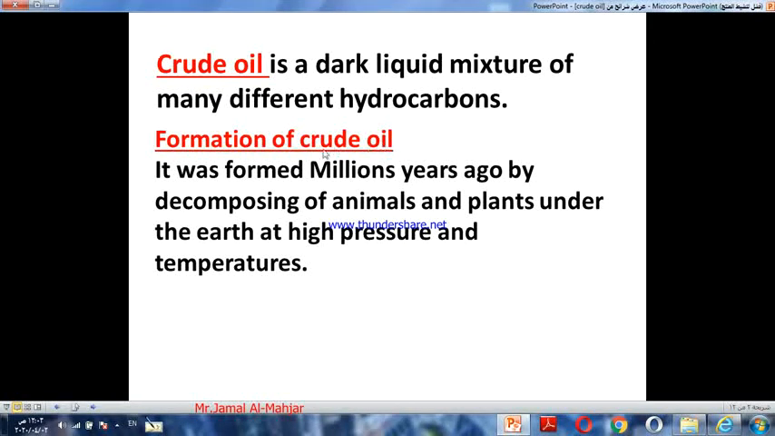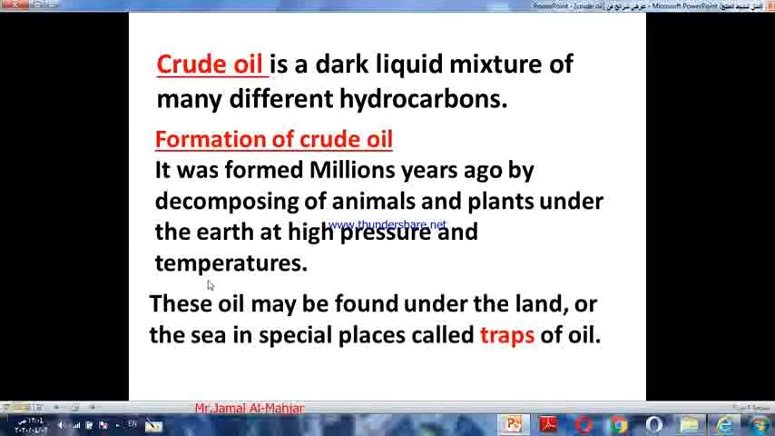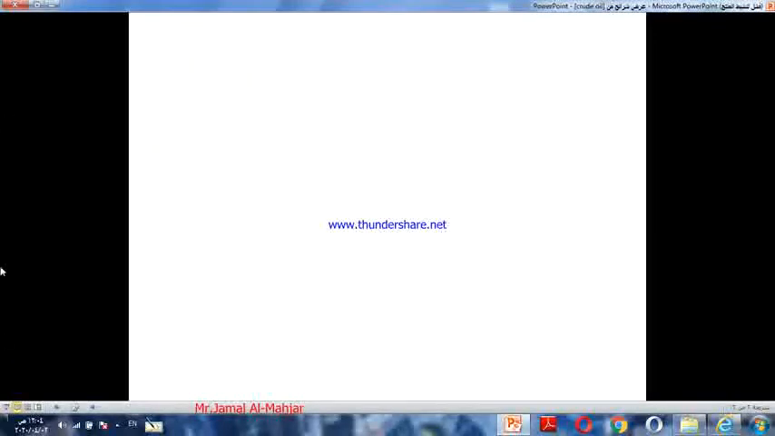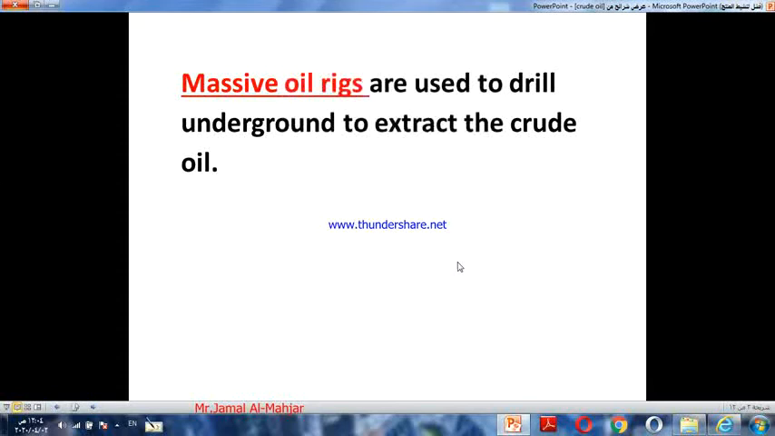Now, the formation of crude oil. It was formed millions of years ago by the decomposition of animals and plants under the earth at high pressure and temperature. This oil may be found under the land or the sea in special places called oil traps. Massive oil rigs are used to drill underground to extract the crude oil.